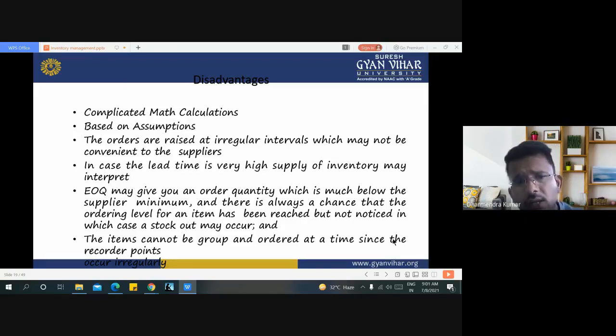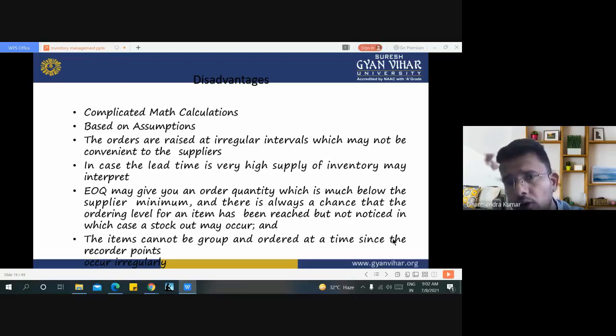Economic order quantity may give you an order quantity which is much below the supplier's minimum, and there is always a chance that the ordering level for an item has been reached but not noticed, resulting in a stock out. The items can't be grouped and ordered at a time since the reorder point occurs irregularly. These are the various disadvantages of economic order quantity.